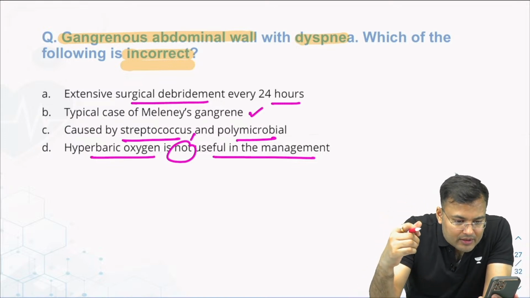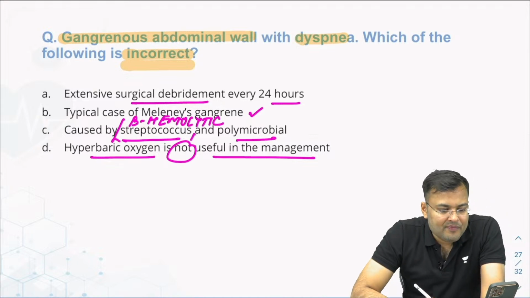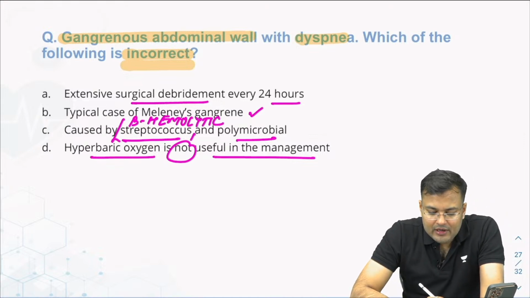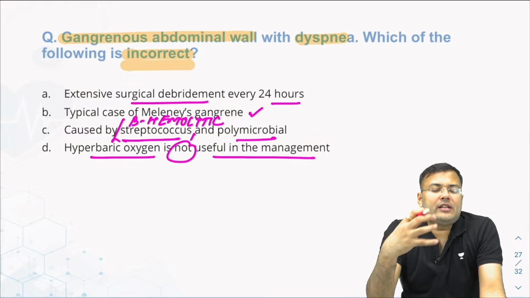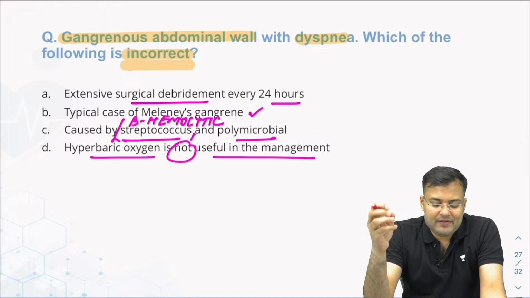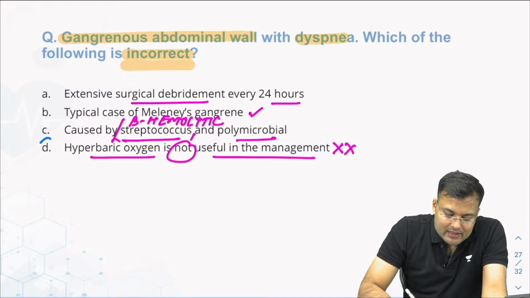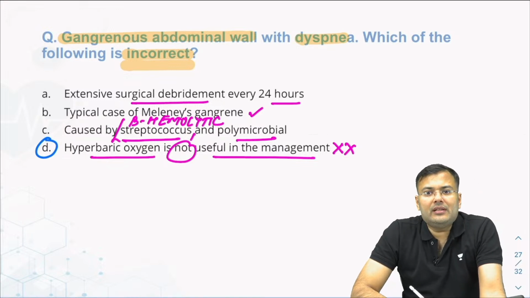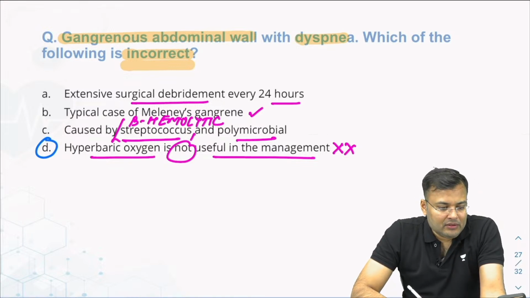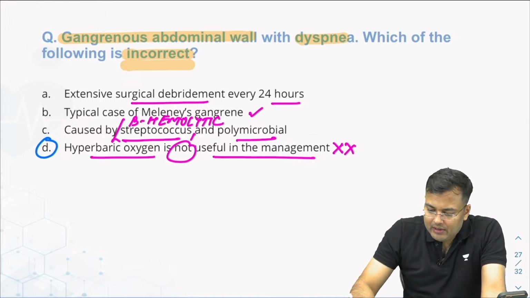C option was beta hemolytic streptococcus. Okay, thank you. It was beta hemolytic streptococcus. Nagesh, very good. So, hyperbaric oxygen helps in wound healing. It is used in management, it is beneficial. So, this option is incorrect. It means the correct answer is option D. Option number D, that is correct. Okay. Shantini Ganeshan. Okay, thank you.